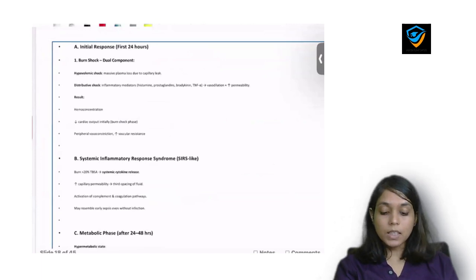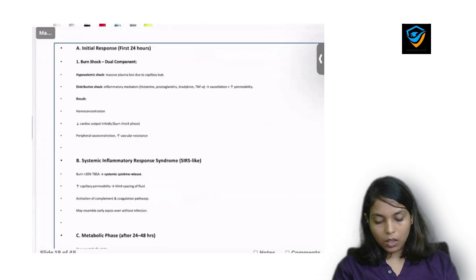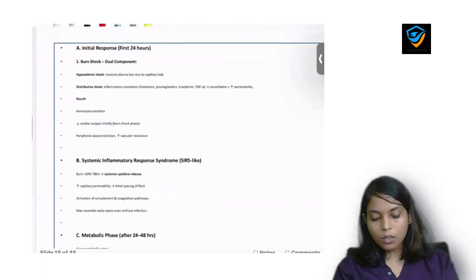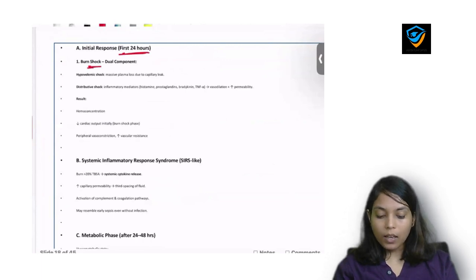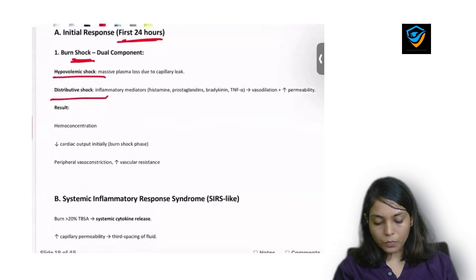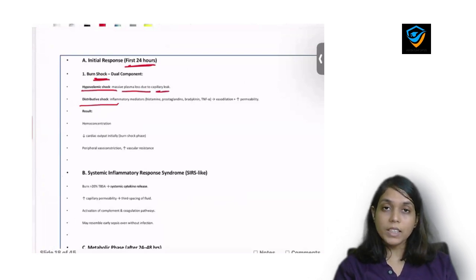Now we will discuss what body does when there is burn. Now there are different responses from the body in a different meantime. Okay, so initially in the first 24 hours there will be shock, okay, burn shock, and we already discussed there are two types of shock one can see in the burn patient. First is hypovolemic shock and second is distributive shock.